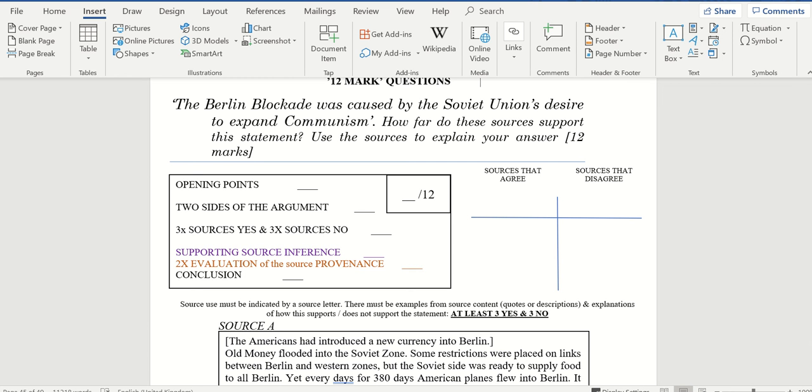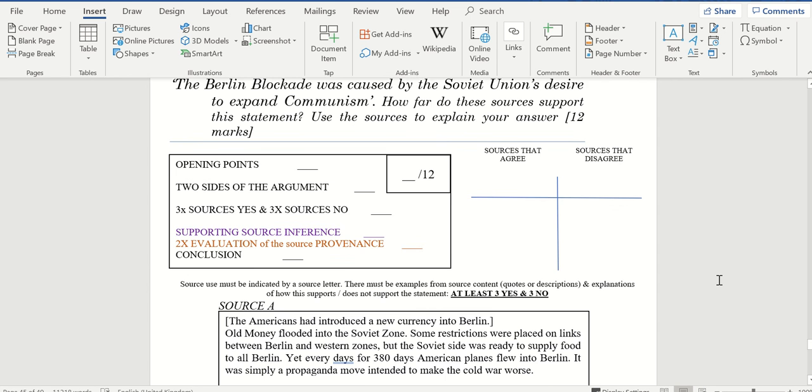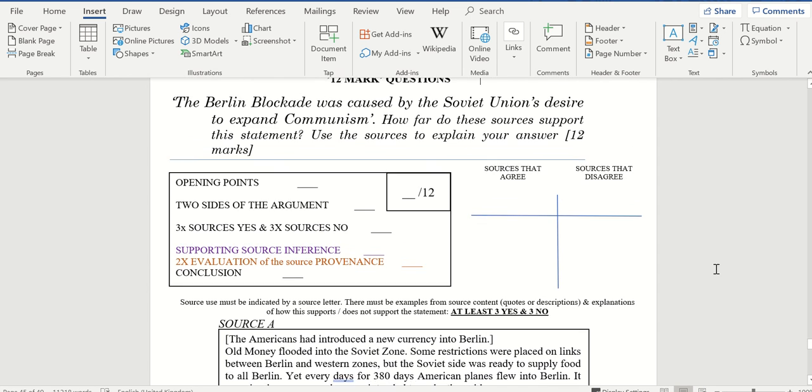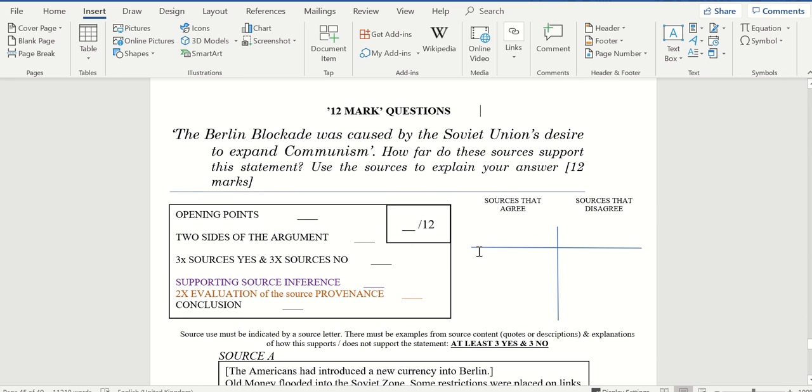We're going to move on to the last type of sources question, which is the 12 marker. If you go to the very back of the booklet, it is about page 45. There's this question here: The Berlin blockade was caused by the Soviet Union's desire to expand communism. How far do these sources support this statement?